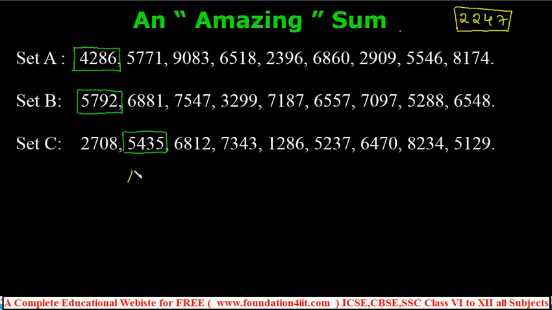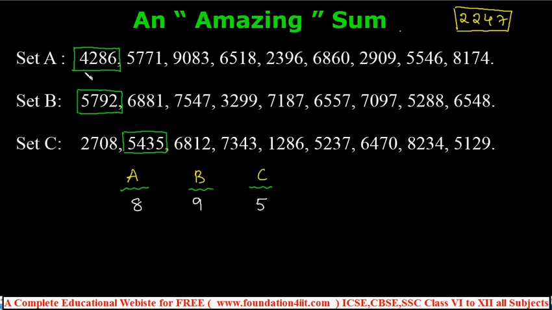Okay, say A, B, C. So from set A, the one person selected this 4286. Let him say any one of the digits among these four. Okay, among those four, any one of the digits. Okay, for example, from this 4286, let's say 8 is the number he said. And from set B, let him say any one of the digits among these four. Any one, 5792, no? Okay, for example, he said 9. And from the C set, 5435, any one of the numbers, he said 5.